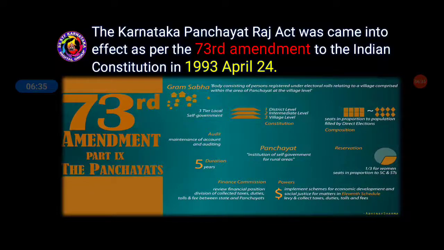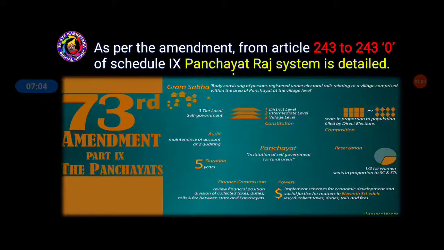And the powers here are to implement schemes for economic development and social justice for matters in the 11th Schedule, and to collect taxes, duties, tolls and fees. These are all about the 73rd Amendment. These are the rules and regulations which should be followed if we are following that 73rd Amendment.